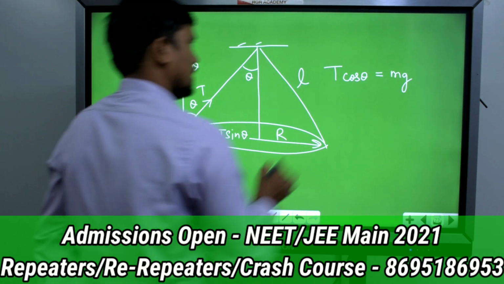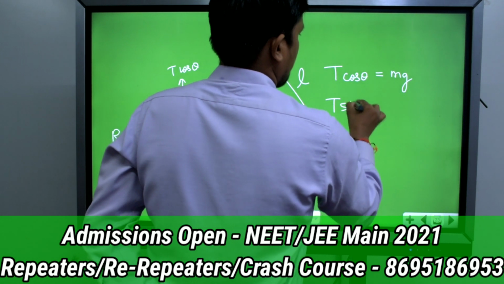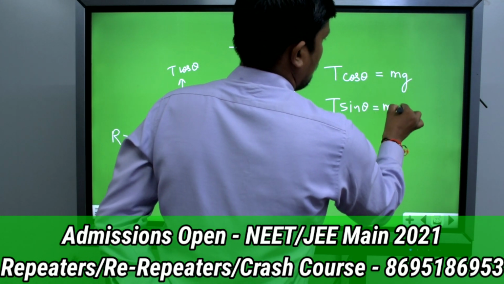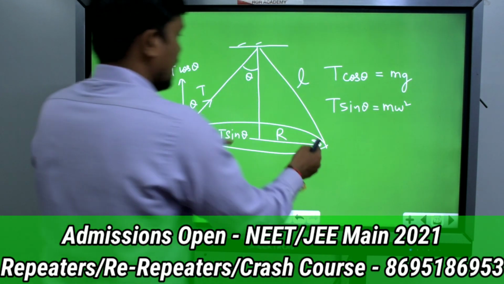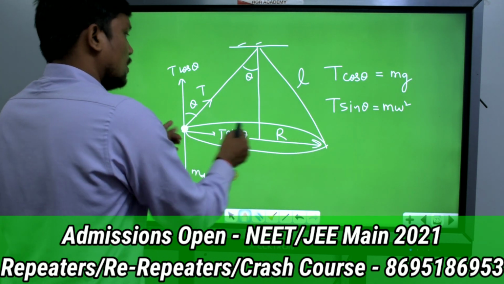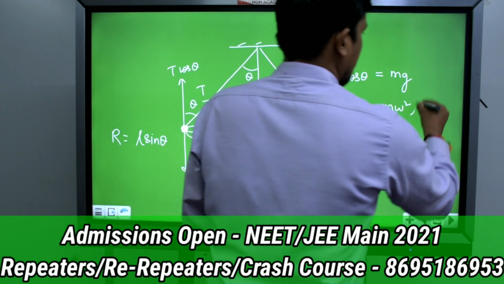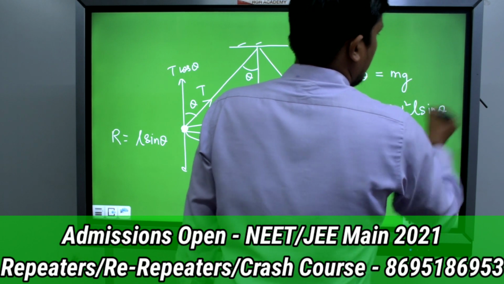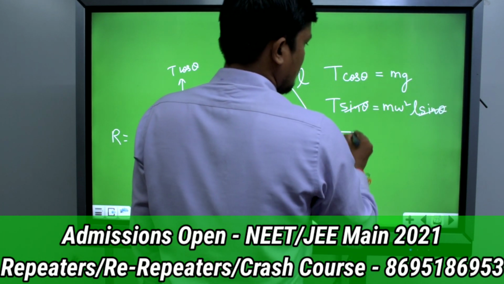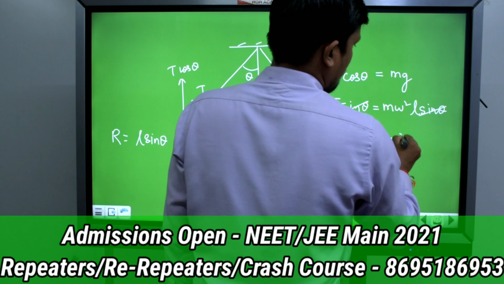Okay, so we can say that T sin theta will be equal to m omega square into r. r means the radius of the circle in which the particle is moving. So here r is how much? L sin theta. Clear? So sin theta will cancel out, and we can write tension as m omega square into L.